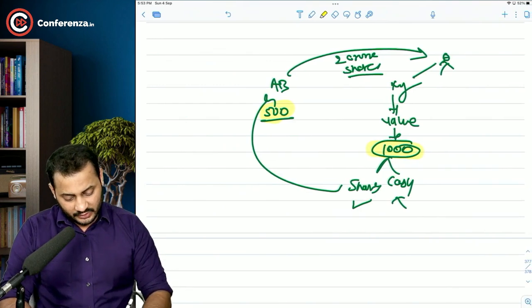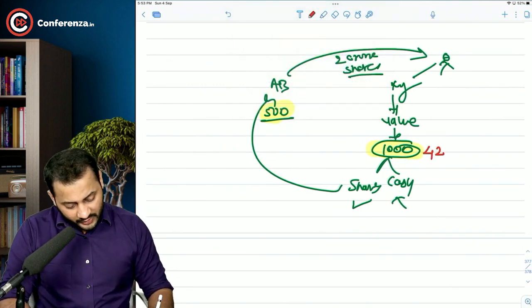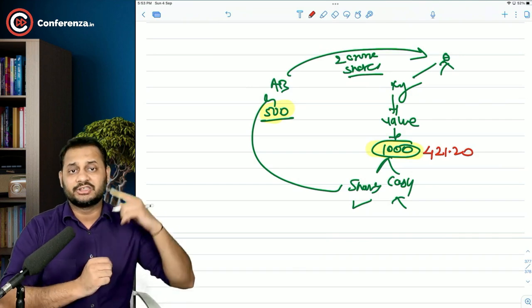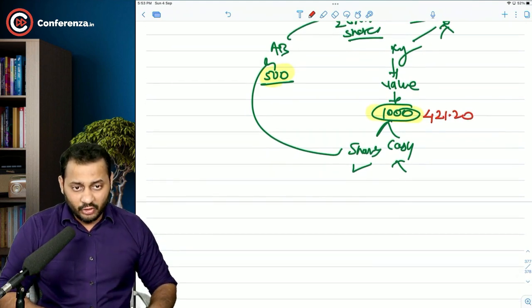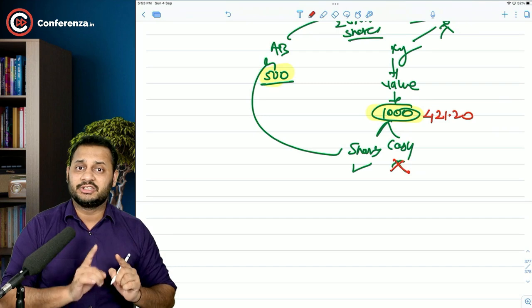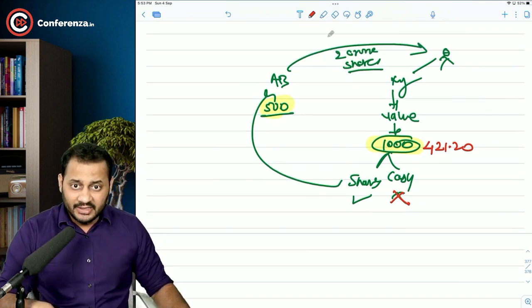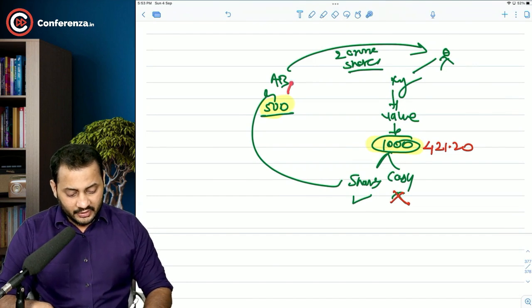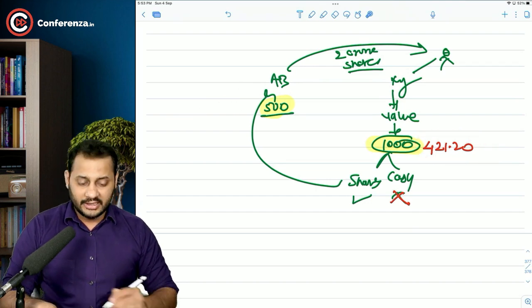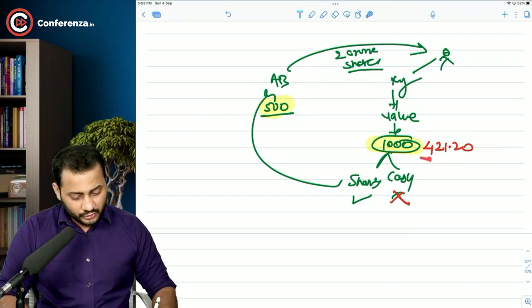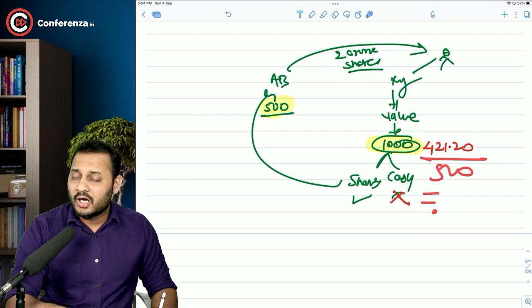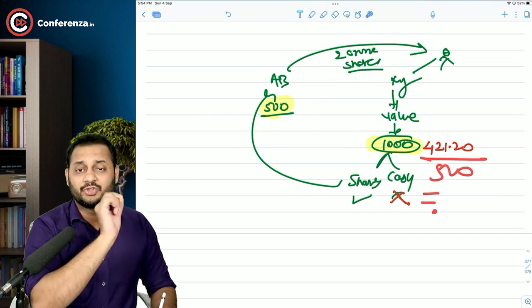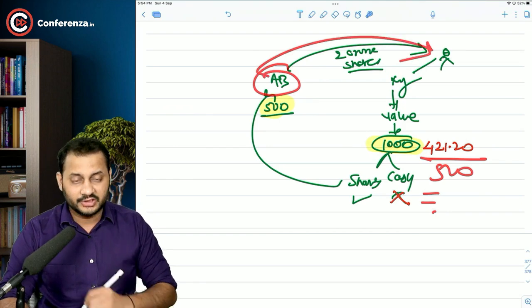So that's this value that I was talking about, 421.20. This much has to be discharged to the shareholders of XY Limited. And this will not be discharged in cash. This will be discharged in terms of shares. That means AB Limited will give XY Limited shareholders this much value of their own shares. That means every share is worth 500, right? So divide this value by 500 to come to the number of shares that has to be issued by AB Limited to these shareholders.